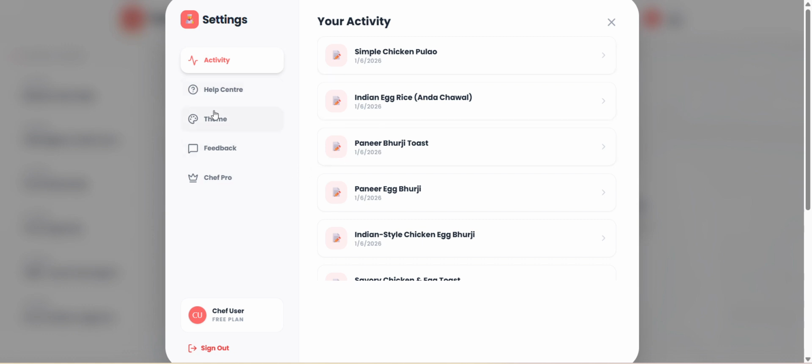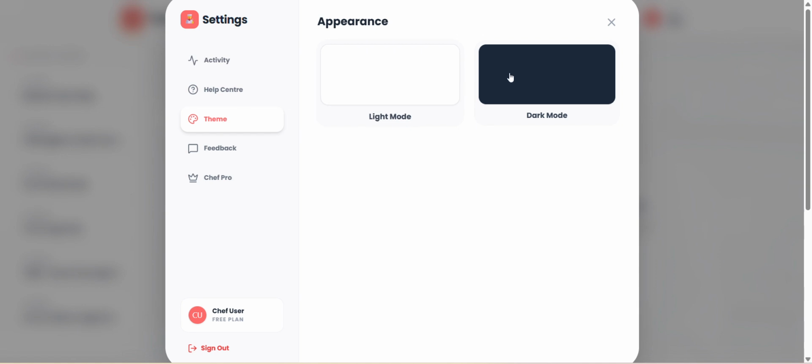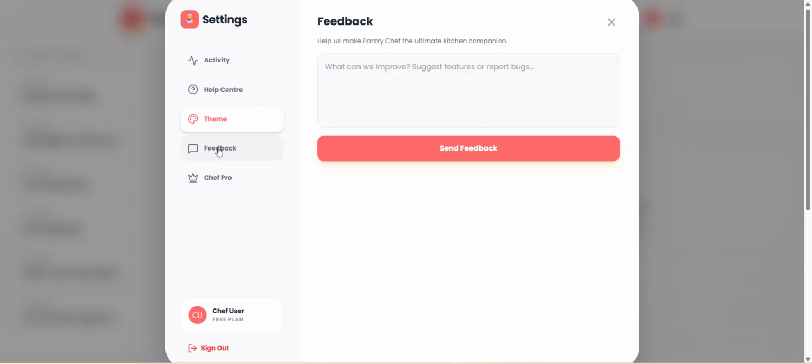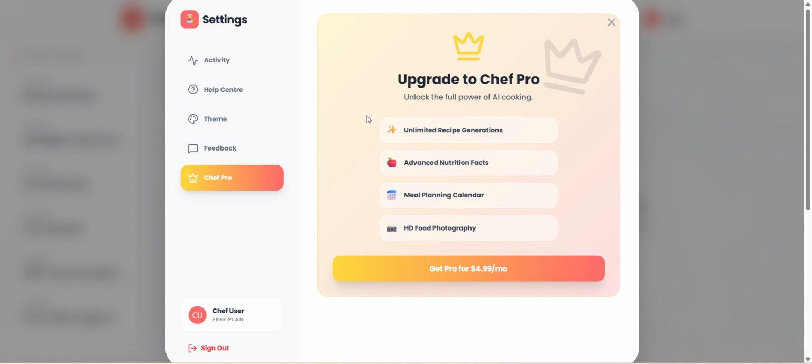It's the theme. Here is light mode and dark mode. I prefer light mode, so I have already chosen light mode. It's a feedback option. We can give feedback to our website. There's a share row option which is not working now.